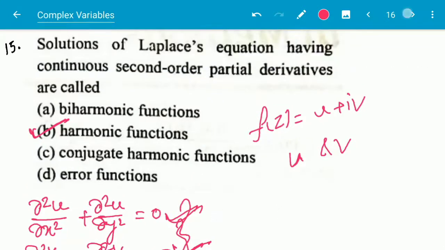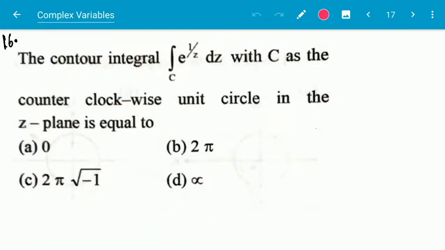So next question: the contour integral over C of e to the power 1 by z dz, with C as the counterclockwise unit circle in the z plane, is equal to, we have to find out the integral here.